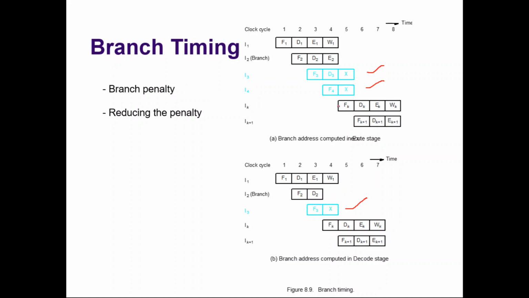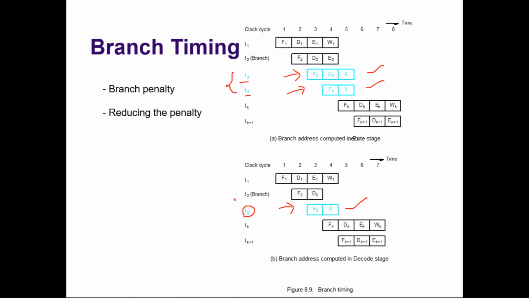So these instructions are called delayed instructions. Why are they called delayed instructions? Because they create a delay in the pipeline. The pipeline delay is introduced because of executing these two instructions unnecessarily in this case, and here the pipeline is delayed because of executing this instruction unnecessarily.